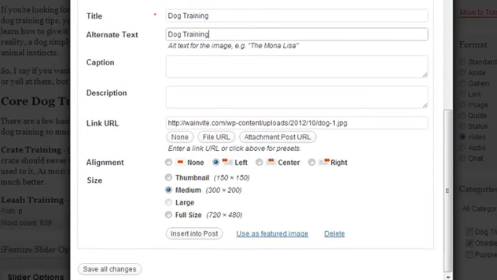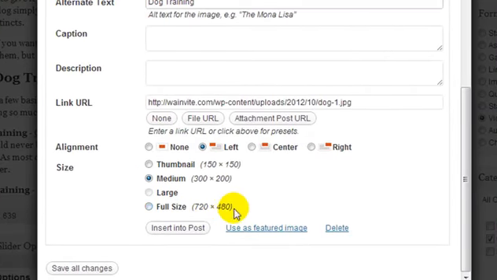Now link URL, if we leave it as is and we insert the image into the post, it's going to link to the full size image, which is 720 by 480, which is pretty big and wouldn't fit on the actual blog post. If we wanted to, you could enter in google.com and it would link to Google. But for now, I'm just going to say no, don't link anywhere. I want to make sure it's in line to the left, yes.